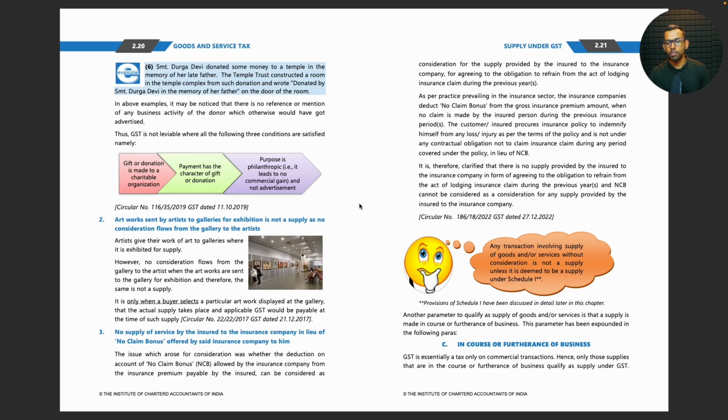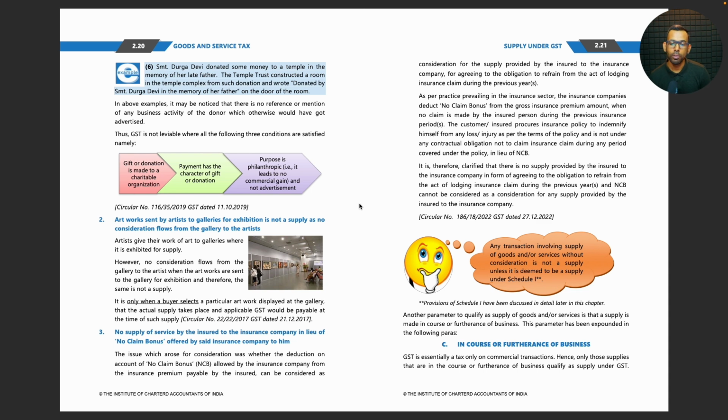As per practice prevailing in the insurance sector, the insurance companies deduct no claim bonus from the gross insurance premium amount when no claim is made by the insured person during the previous insurance period. The customer or insured procures an insurance policy to indemnify himself from any loss or injury as per the terms of the policy and is not under any contractual obligation not to claim insurance during any period covered under the policy in return for NCB.